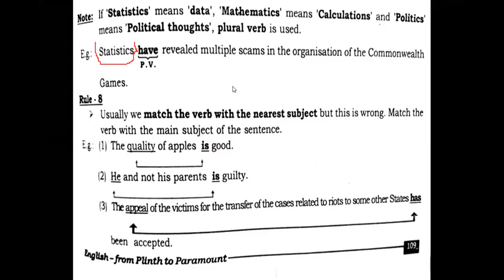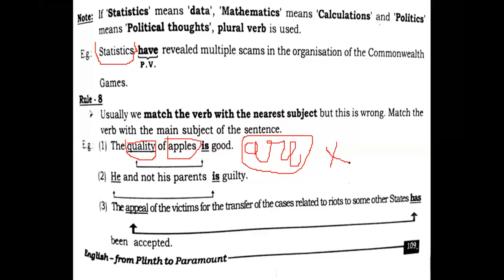The quality of apples is good. See, the sentence given before you is absolutely correct. Now you need to see, we have put this quality as the subject. But see, some of the students, what will they do? They will find apples as the subject, and according to apples, they will write are. And if they are writing are there, that becomes wrong, right? If we write there are with the apples, then the sentence basically becomes wrong.